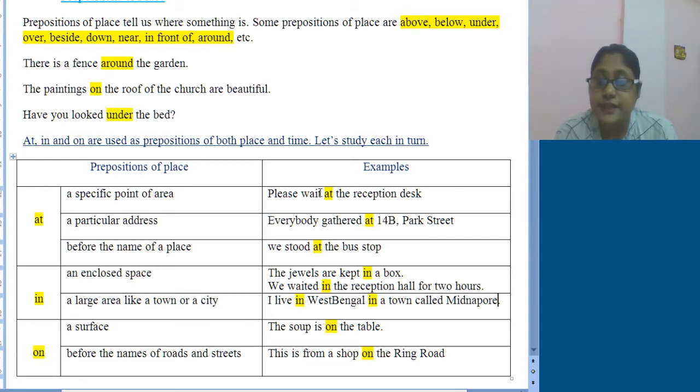Now, as I told, for a large area like a town or city or a district or state, like I live in West Bengal in a town called Midnapur. Midnapur is a district town and West Bengal is a state. So we have used "in" for both the cases. Now if you live at, meaning in a small place within Midnapur, and you are not going to mention West Bengal, suppose you live at Sharatpalli. So you will say, I live at Sharatpalli in Midnapur. I hope you all know these things. They are very common. You are learning this from the beginning of your learning.